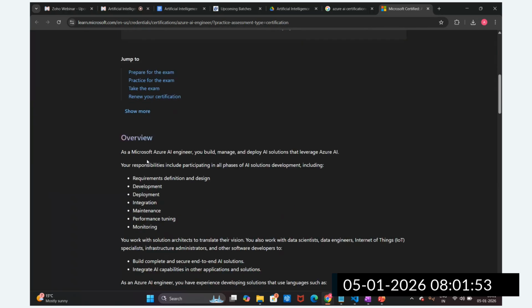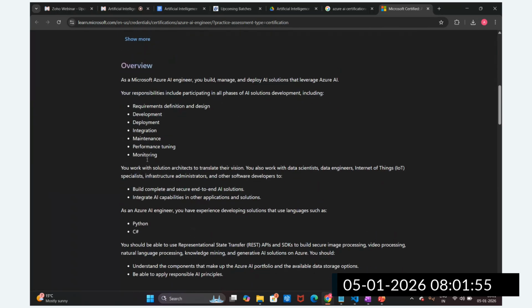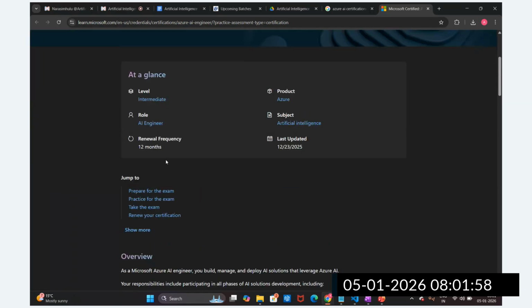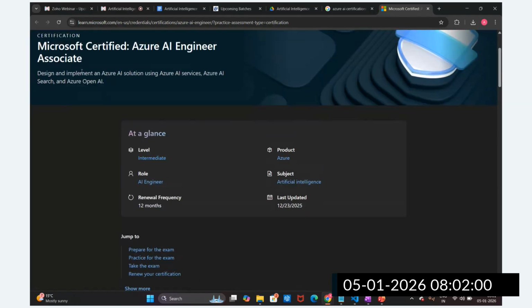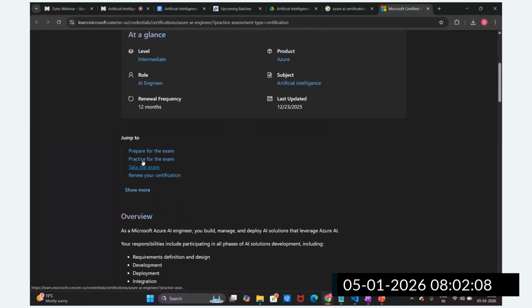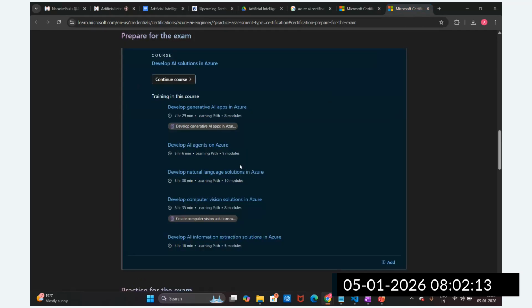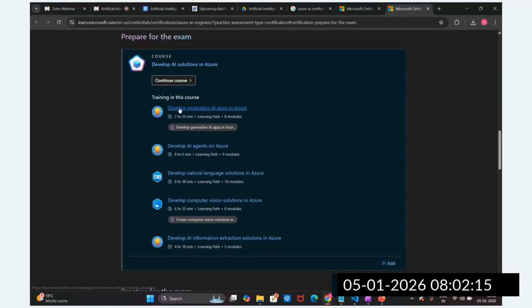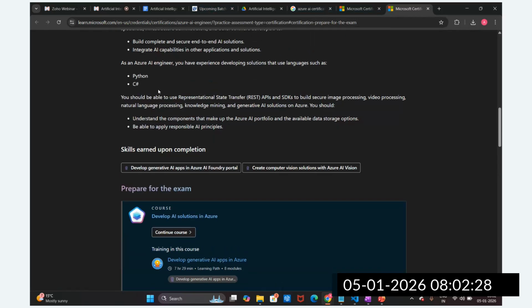What are the syllabus topics we are going to cover? Most of the syllabus will be covered here in this course. But we are not going for the certification itself, though you can go for it because we are going to cover the syllabus to prepare for the exam. If you prepare for the examination, you can see here the syllabus requires generative AI agents, natural language processing, computer vision, and some information extraction solutions. This is one certification you can definitely target.